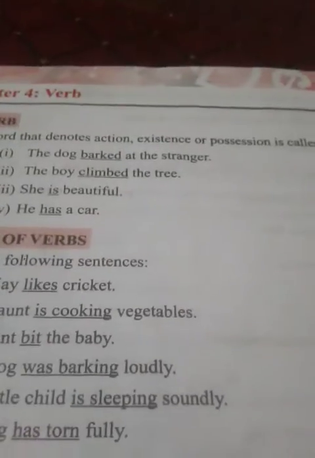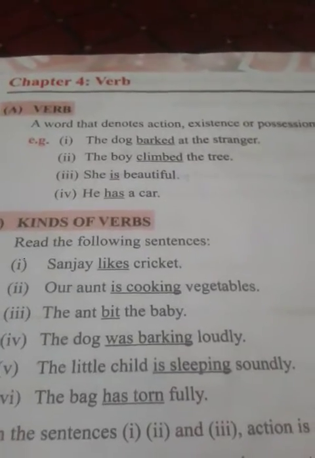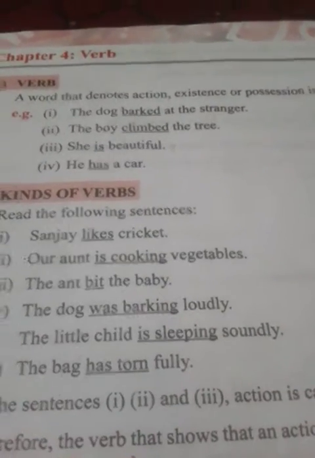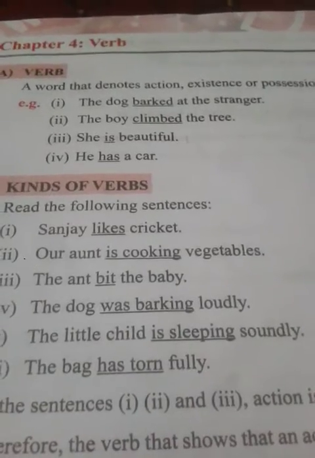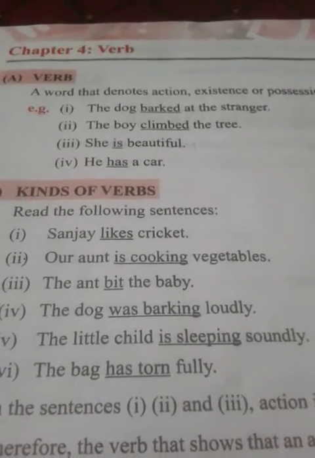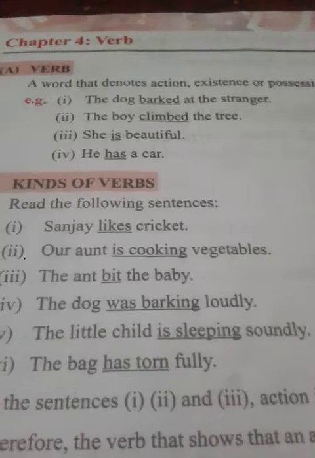Chapter 4, Verbs. Standard 5, chapter 4, Verbs. Let us see. A verb is a word that denotes action, existence or progress. For example, the dog barked at the stranger. So what is the verb here? Bark. That means whatever action we make, whatever we do, it is called a verb.